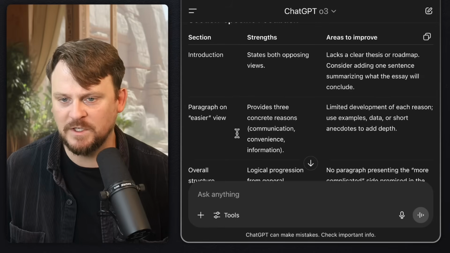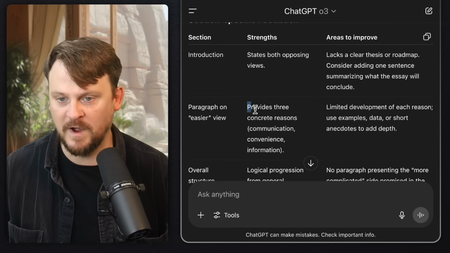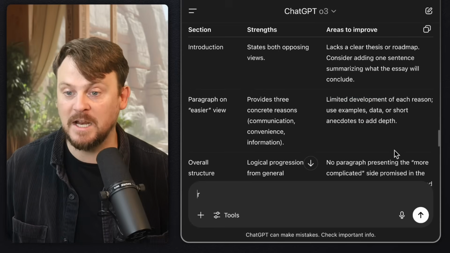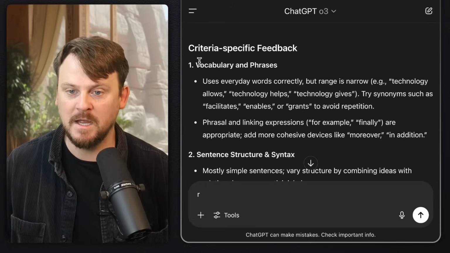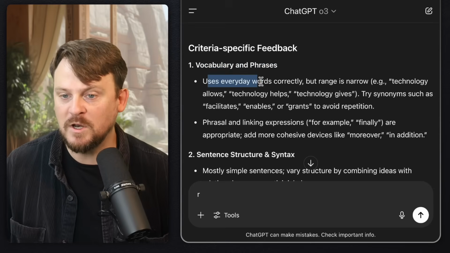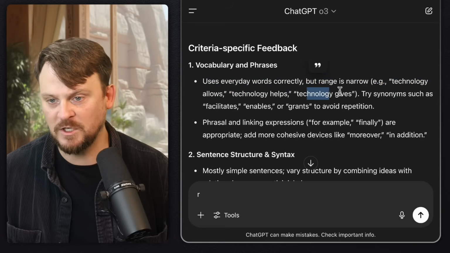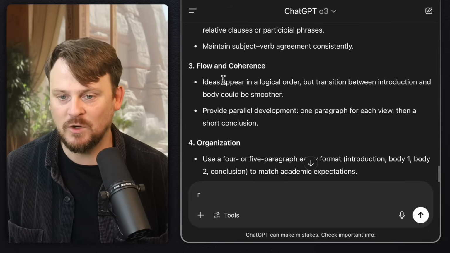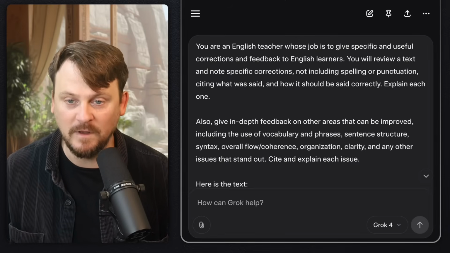Section specific, this is which section it is. States both opposing views. Okay, so this is strengths and areas to improve. More general feedback. This is what's good. Provides 3 concrete reasons, okay? Limited development of each reason. Use examples, data, short anecdotes to add depth. That's good feedback. Criteria-specific feedback. Vocabulary and phrases: uses everyday words correctly, but range is narrow. Technology allows. Technology helps. Technology gives. Try synonyms such as facilitates, enables. That's interesting. Sentence structure. So there's a really good breakdown. Honestly, this feedback on writing is absolutely fantastic.